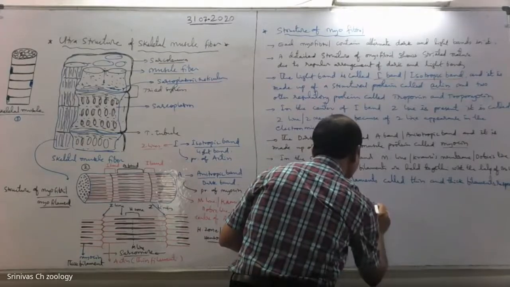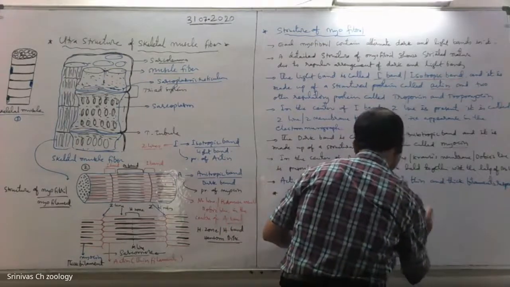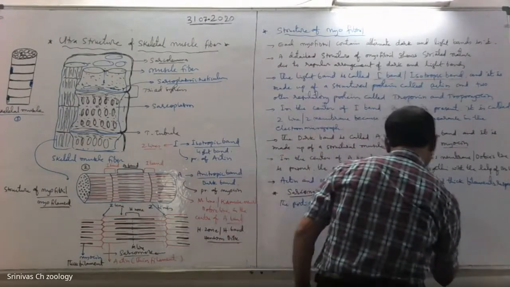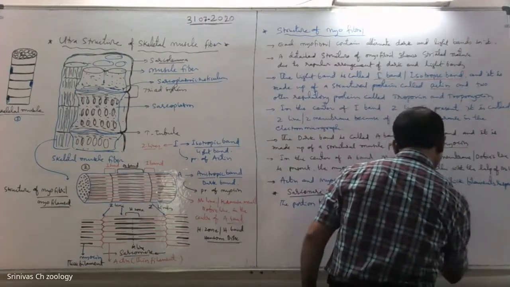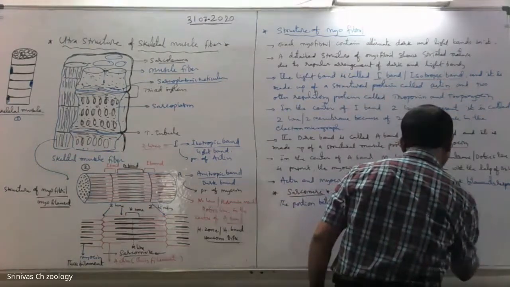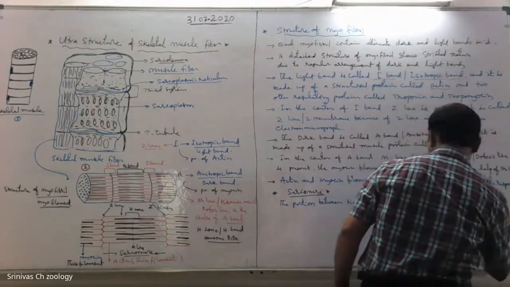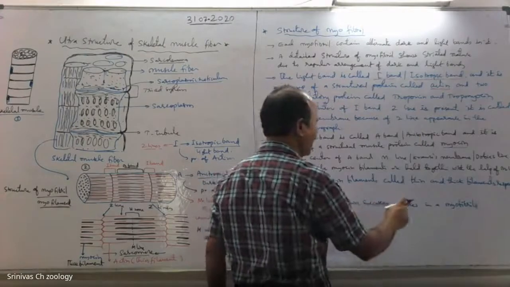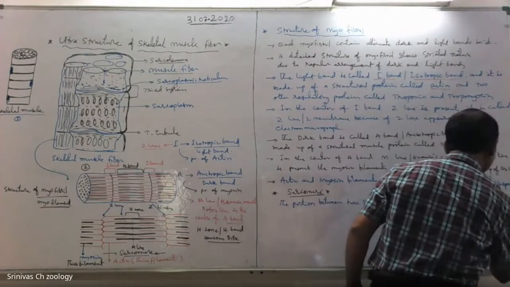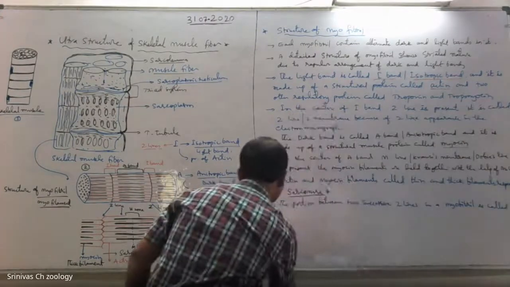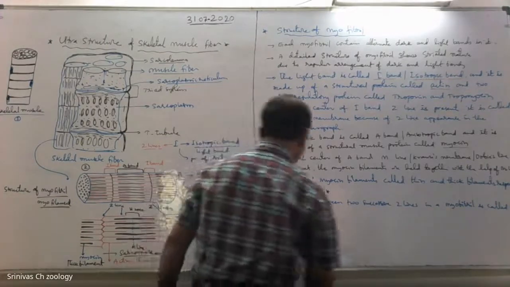The portion between two successive Z lines in a myofibril is called a sarcomere.